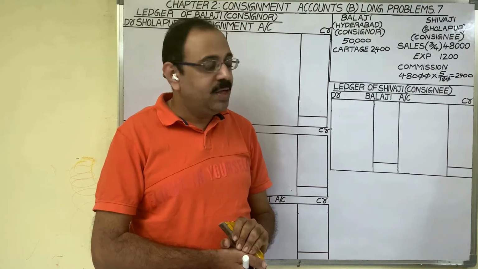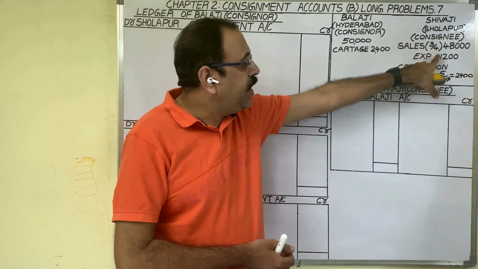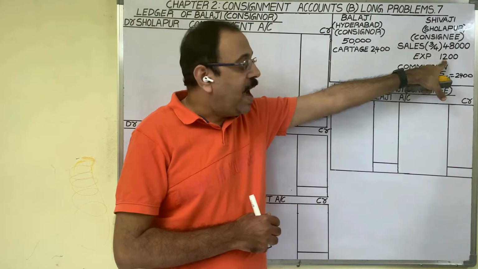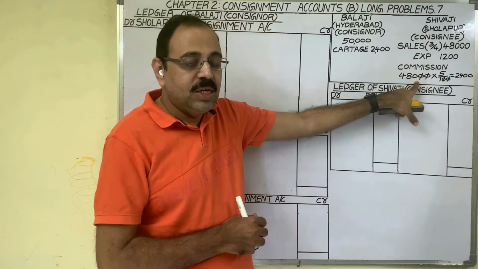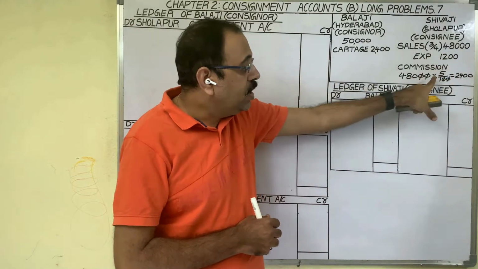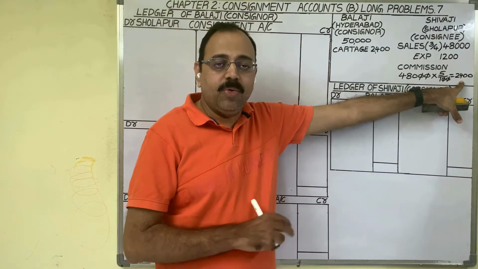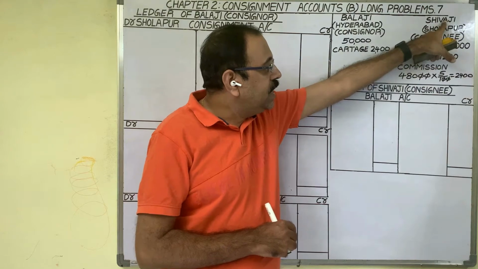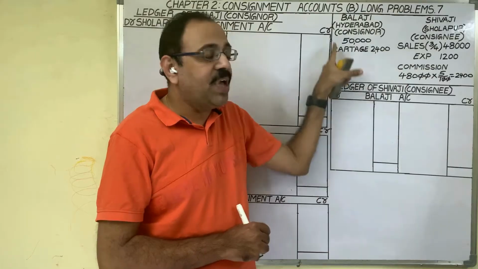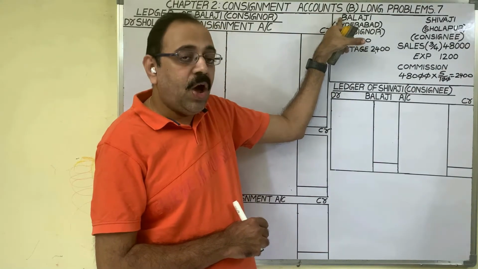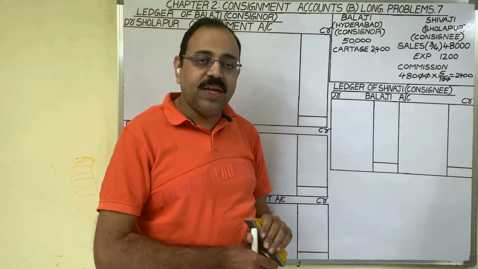regarding unsold stock. Then to sell these goods, the consignee incurred an expenditure of 1200 rupees and he is entitled to take a commission of 5% on sales. Sales amount is 48,000, and 5% of that will be 2,400 rupees. Now for the remaining amount, the due amount, the consignee sent a bank draft to the consignor. So for these transactions, in the books of the consignor we first prepare the ledger. Then we prepare the ledger in the books of the consignee.